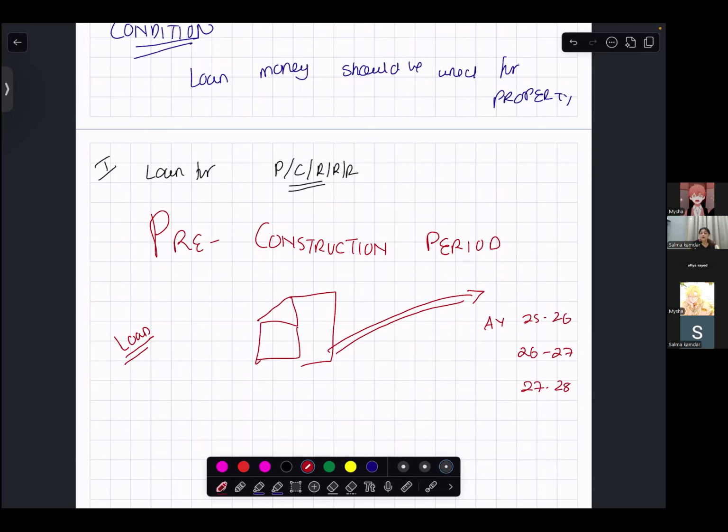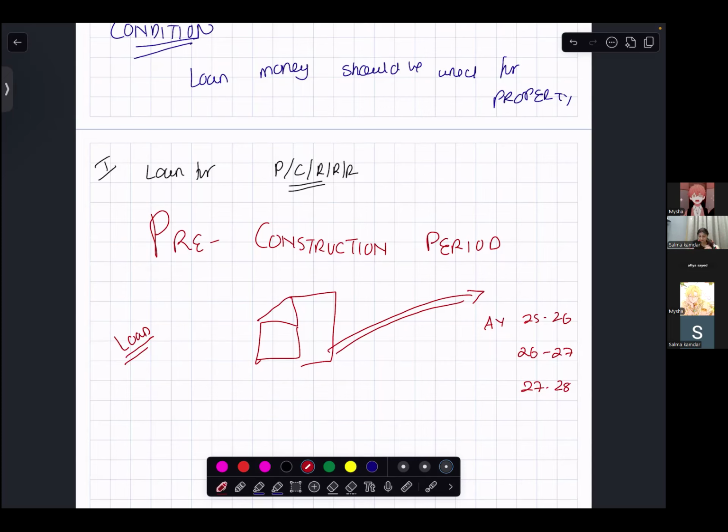Okay, fine. And you have taken this loan to make a house which is still not in existence. And you are paying interest on this loan. So in this case, will a deduction be there for the interest you are going to pay? In this case, you can take deduction for the interest only after the property comes into the picture.